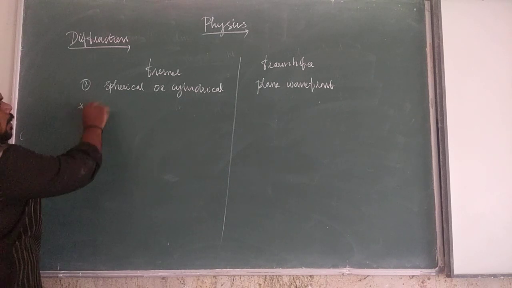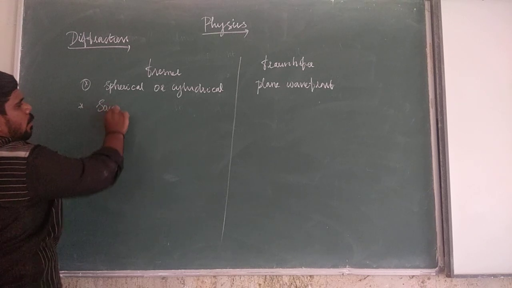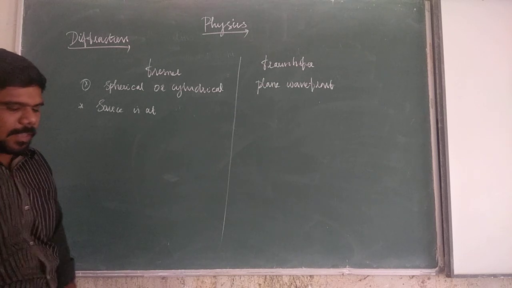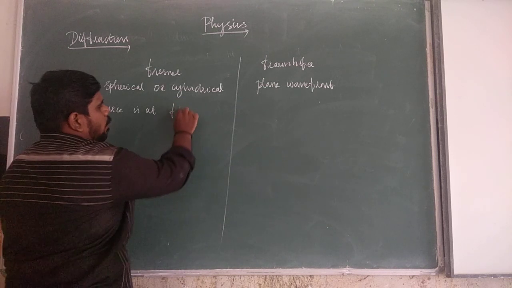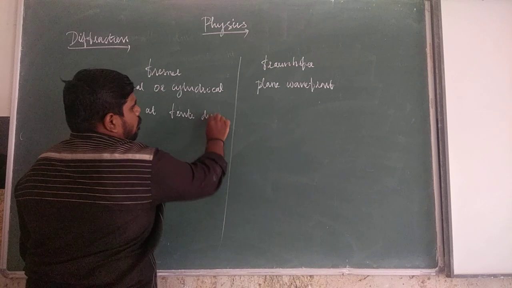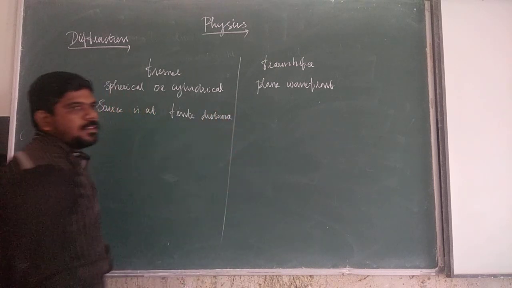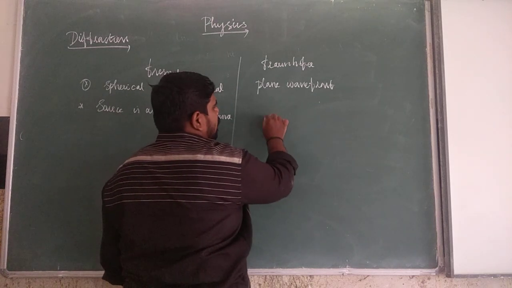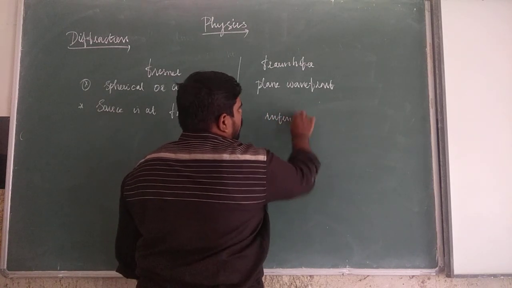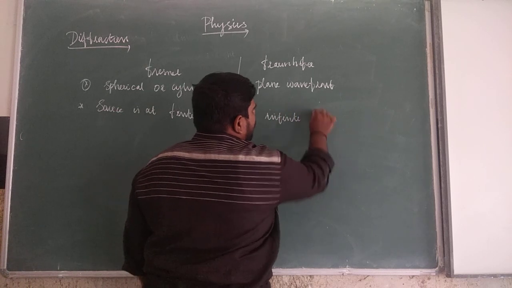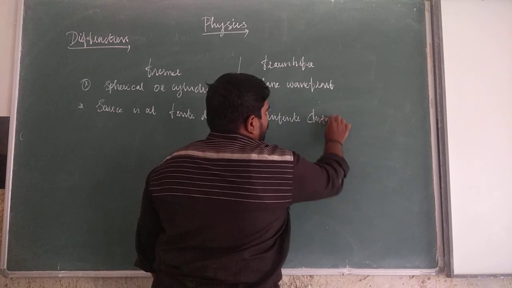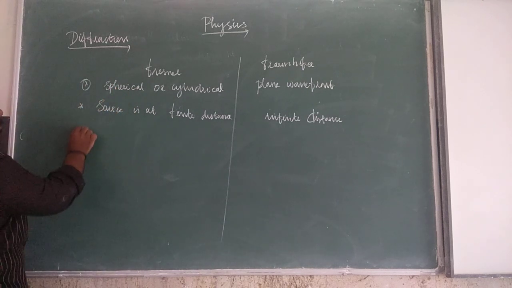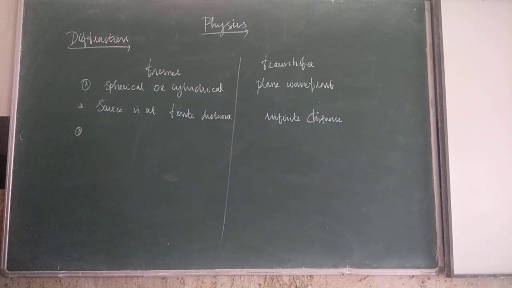Then second point: for Fresnel, the source is at a finite distance. For Fraunhofer diffraction, the source is at an infinite distance.